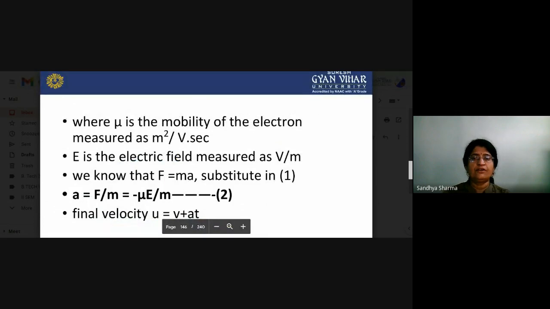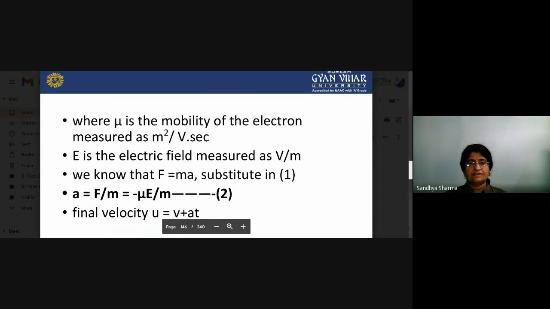Here mu is the mobility of electron, measured in meter square per volt second, E is the electric field, and F is equal to MA, where M is the mass. So if you calculate A, that is equal to F by M, which is minus mobility into electric field per mass. The final velocity u is equal to v plus AT, that is the equation of motion.